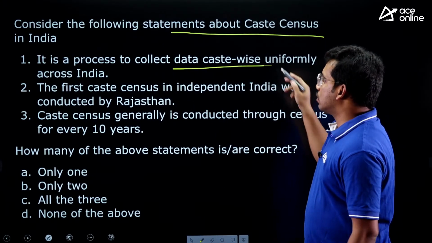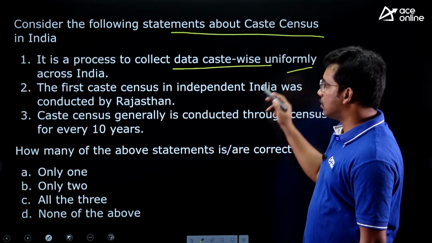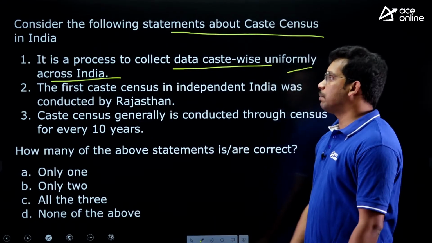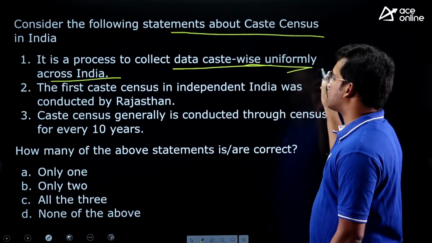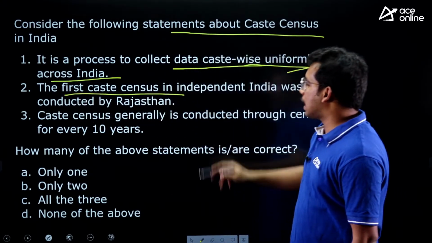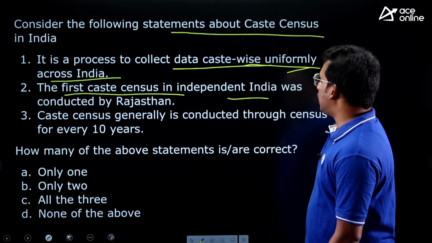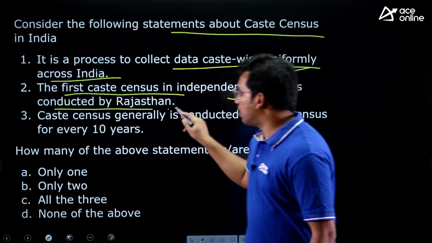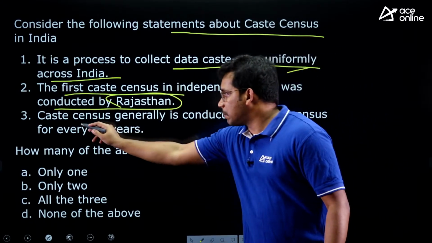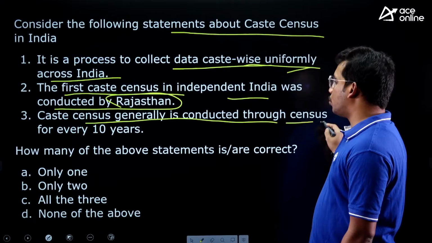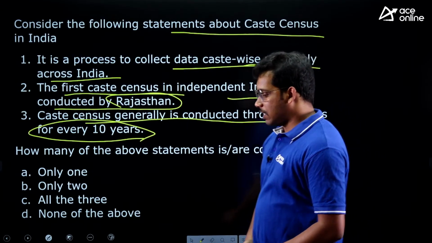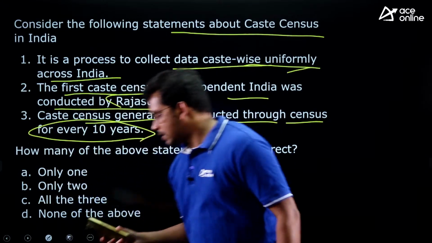It is a process to collect data caste-wise uniformly across India. So this is the first statement. Second statement, the first caste census in independent India was conducted by Rajasthan. Then the third statement is caste census is generally conducted through the census every 10 years. So these are the 3 statements. Can anyone answer this?